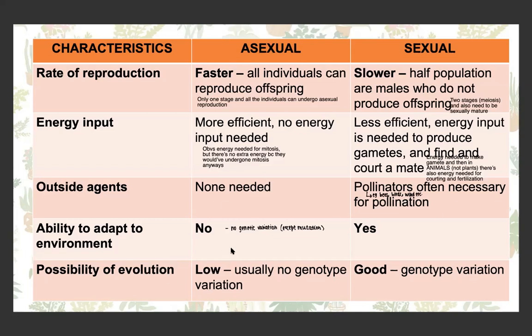Asexual reproduction, as we said, doesn't allow organisms to adapt to the environment because there's no genetic variation, whereas in sexual, it does allow this. For asexual reproduction, there's very little possibility of evolution because there's very little genotype variation. The only variation is in mutation. But in sexual reproduction, there's a lot higher chance of evolution.